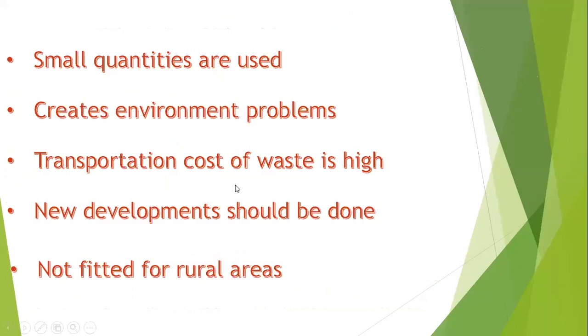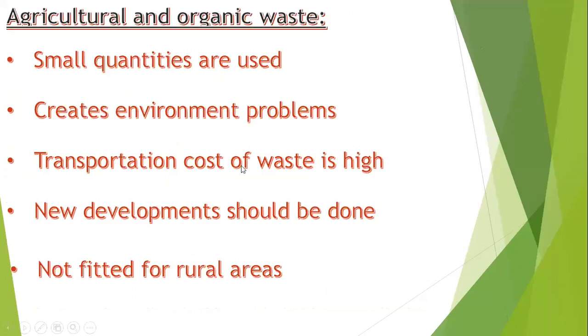These agriculture and organic wastes are also used in small quantities. We are not fully using this organic waste. At present, only small quantities of agriculture and organic waste are used. What are the different types of agriculture and organic waste? Sawdust, garbage, animal dung, paddy husk, and corn stem, accounting for a major energy consumption. These are used only in rural areas, and most of the remaining material in this agriculture waste is burnt or left unused, causing environmental problems.